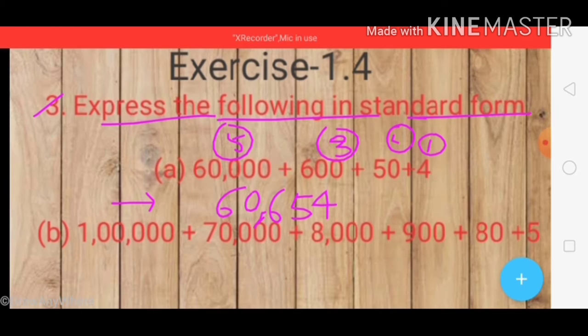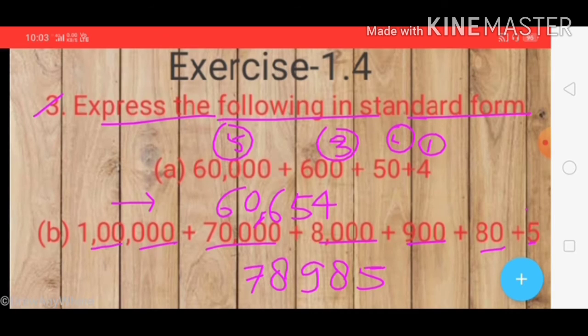Now again, let's do part B. Here we should write the number of digits: 1 digit is 5, 2 digits also here, and the non-zero number is 8, we are talking about non-zero digits here. On 3 also there is 9, and number of digits 4 is also 8, number of digits 5 is also 7, and number of digits 6 is also 1. So here we had all the numbers of digits. Now we should write the comma according to the Indian system. So this is the answer. These are the standard forms. So you can do other parts also like this.